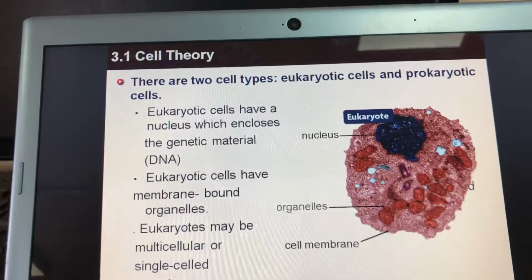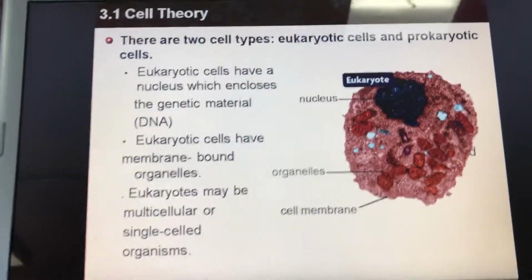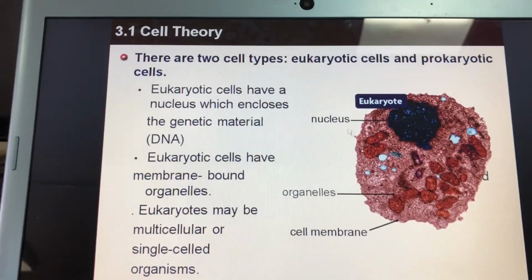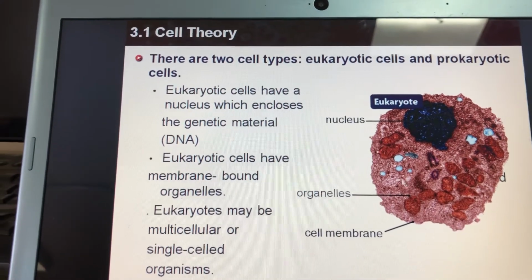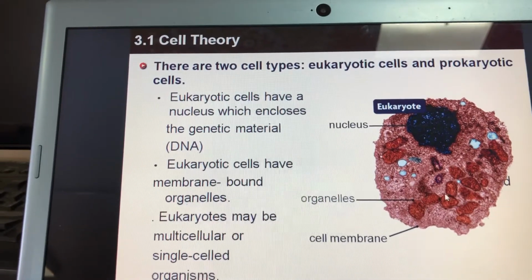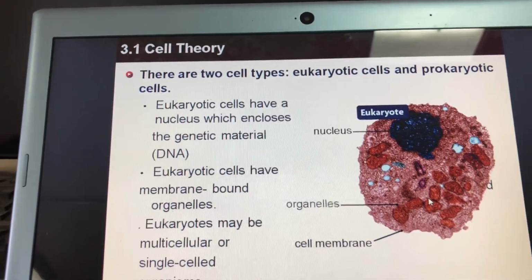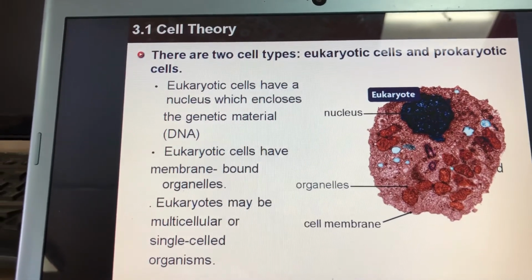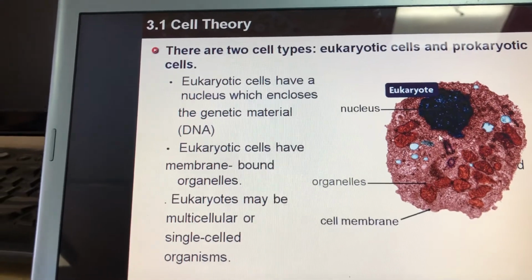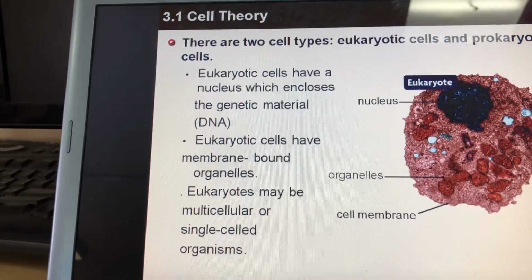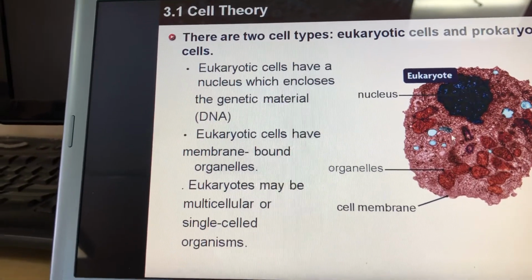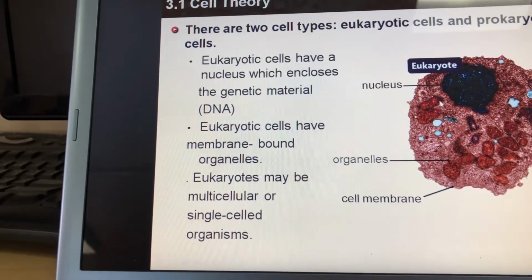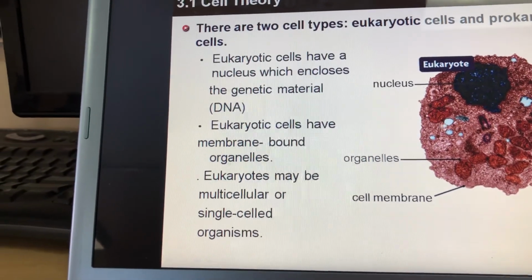Alright, eukaryotic cells have membrane-bound organelles. If you look here, you will see organelles. Organelles mean small organs. As your body has several organs to do different jobs, also in the eukaryotic cells, there are organelles, tiny organs. Each organelle does a different job. We'll talk about this later in more detail. And each organelle has a membrane around it.